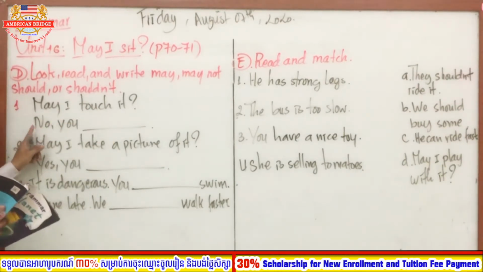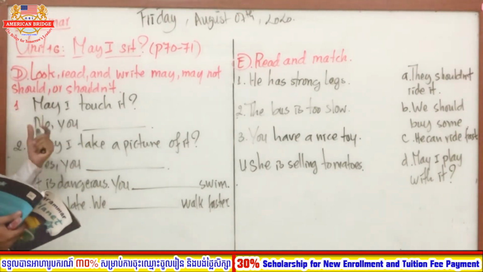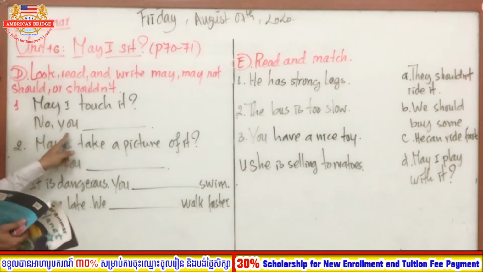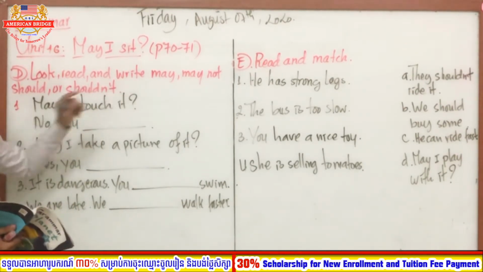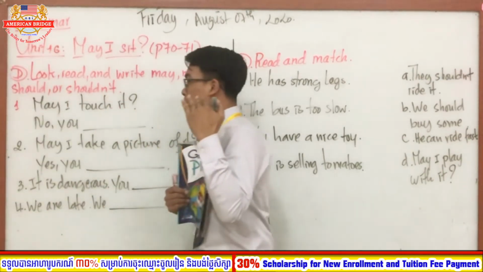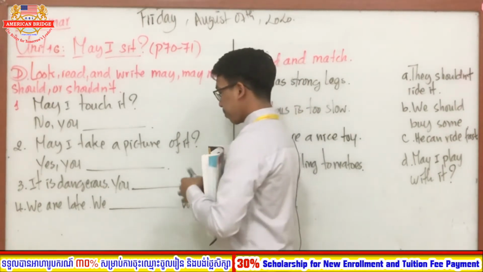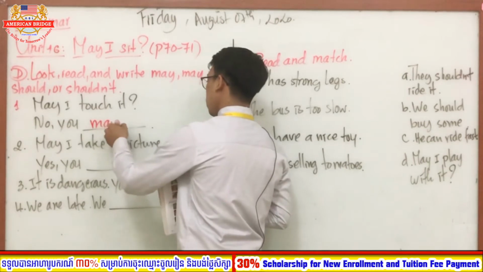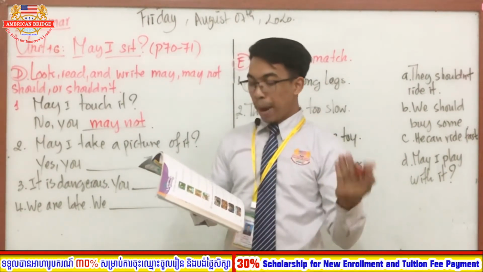So the answer, no, you. It is negative, right? So no, you what? What do you have to complete here? Yes, very good. So no, you may not. Very good. No, you may not.